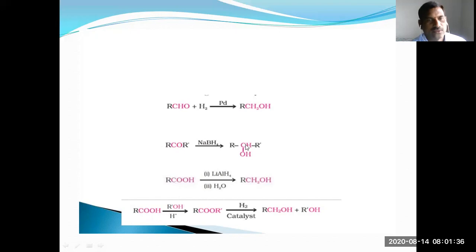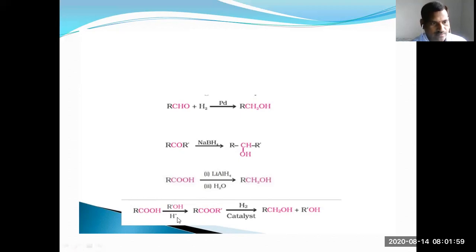Acetone gives 2-propanol or isopropyl alcohol. Acetic acid, in the reduction reaction, you can get ethyl alcohol.